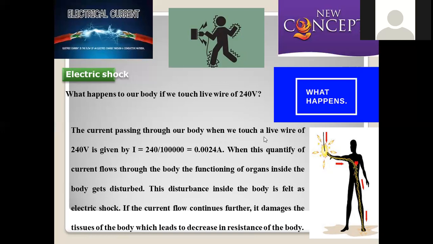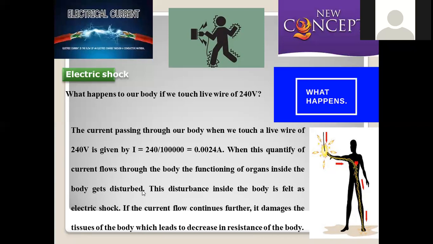Consider the current passing through the human body when we touch the live wire of 240 volts, and let us assume the resistance offered is 1 lakh ohms. Now what happens? If the decimal is shifted in the numerator, it becomes 0.0024 amperes. When this current flows through the body, the functioning organs inside the body get disturbed. When this extent of high voltage passes through the human body, the organs having regular routine functions get disturbed to some extent.